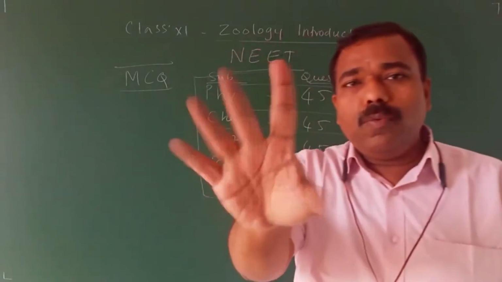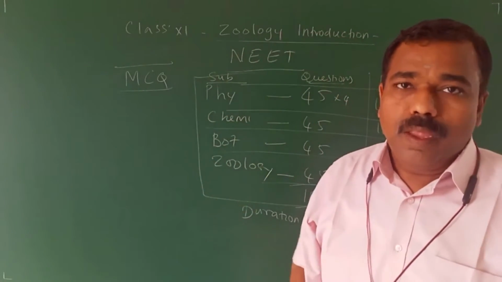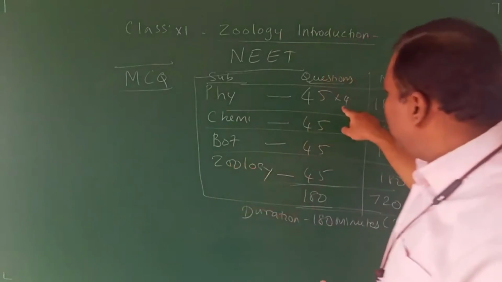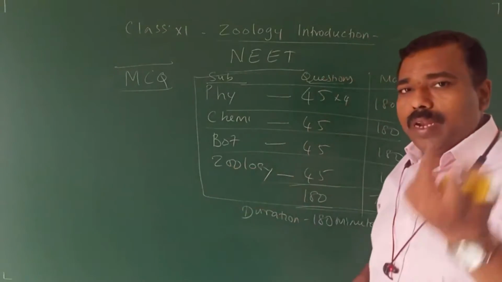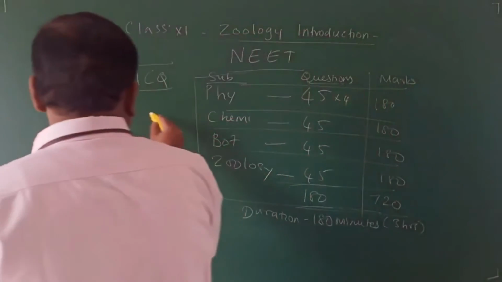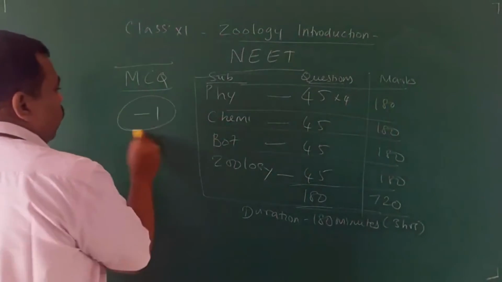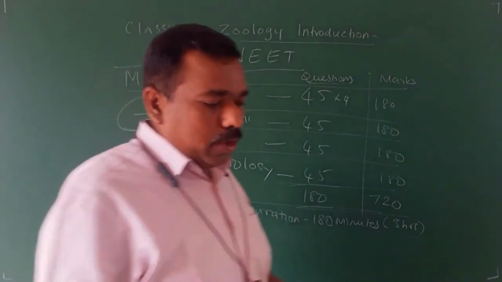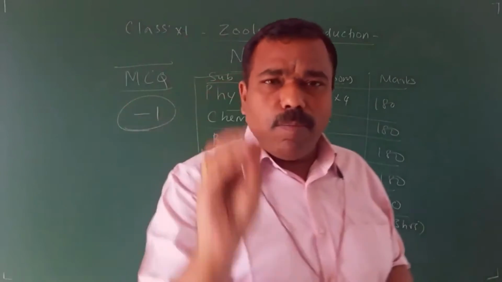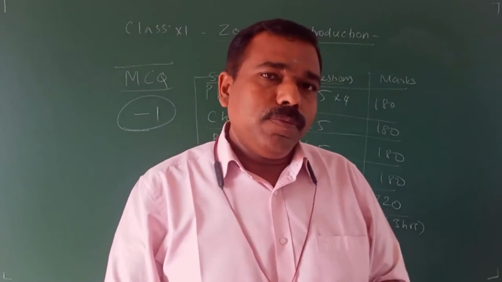For everything, reading the question, finding the answer, then shading it in the OMR sheet, only 1 minute. For every correct answer, they allot 4 marks. For every wrong answer, they deduct 1 mark, minus 1 mark for a wrong answer. This is an introduction about the NEET examination.